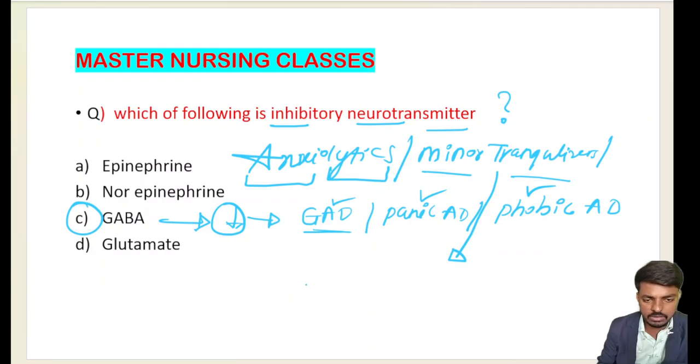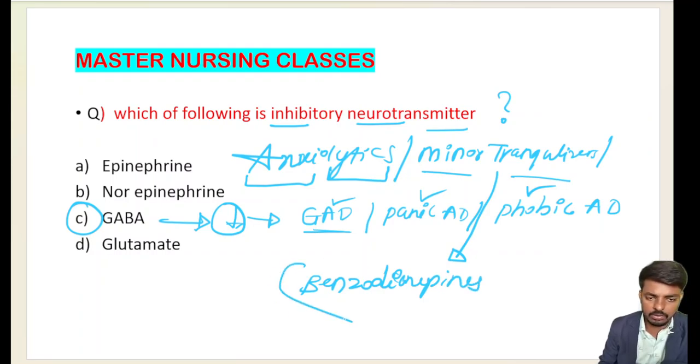In these kinds of drugs, the first classification and first choice are the benzodiazepines. Benzodiazepines, very important.